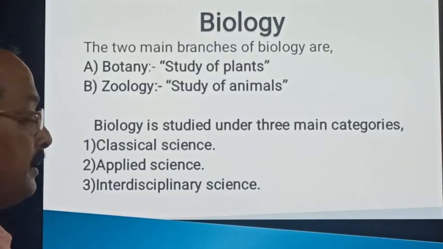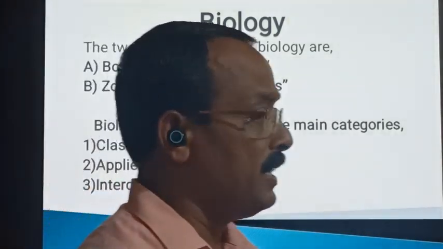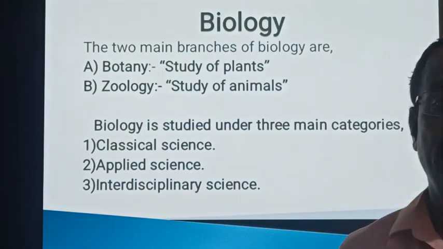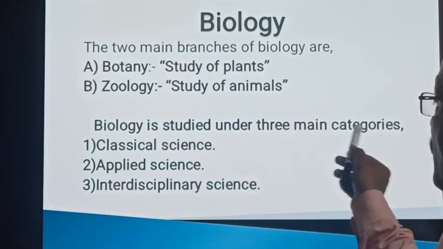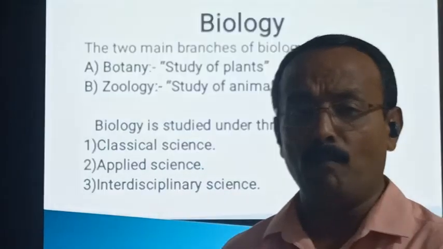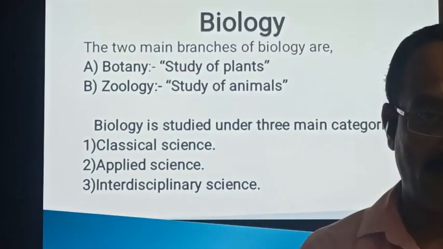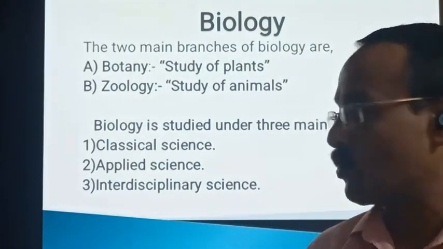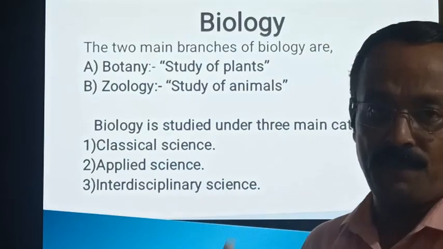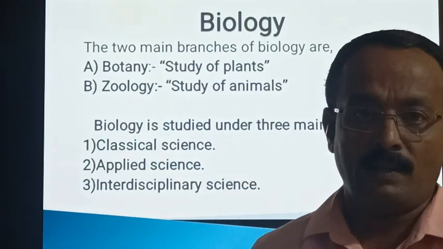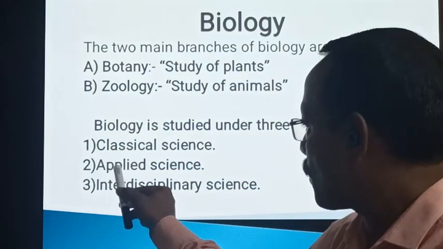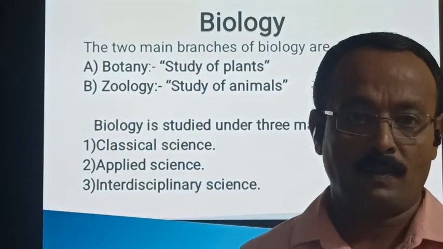And again, biology is studied under three main categories. The first one is called classical science. The second one is called applied science.